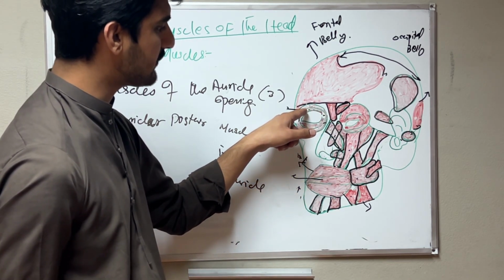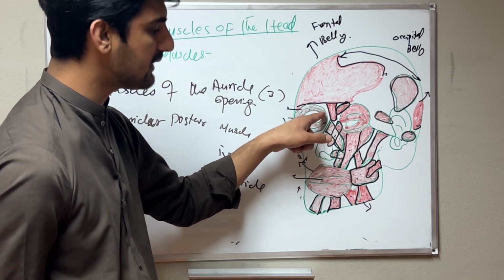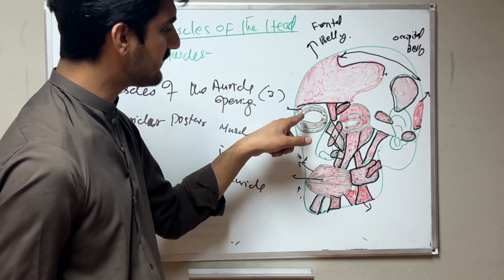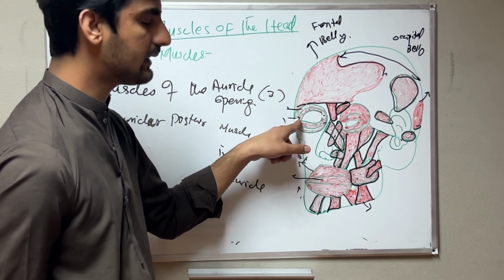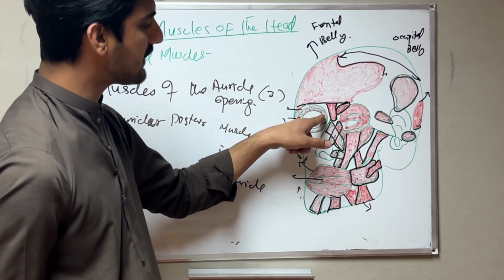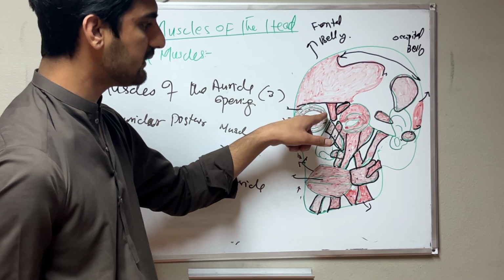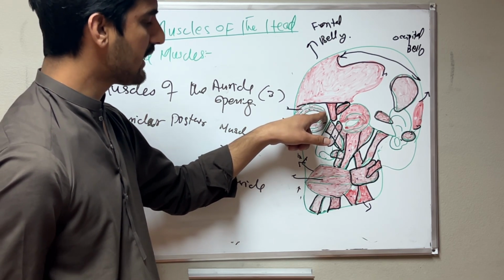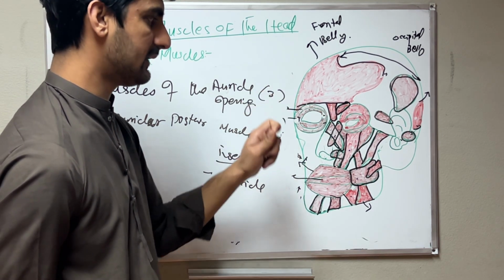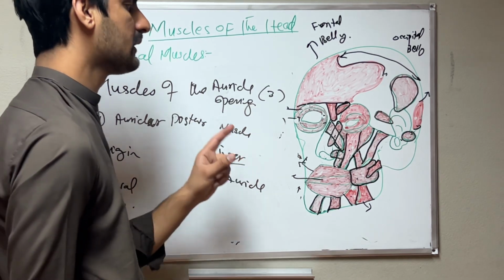Then we have the second part, the palpebral part, which originates from the middle lacrimal ligaments and inserts into the lateral lacrimal ligaments. Then the third part is the lacrimal part, which originates from the lacrimal bone, a facial bone, and inserts into the lacrimal sac. This is the first muscle of the eye opening.